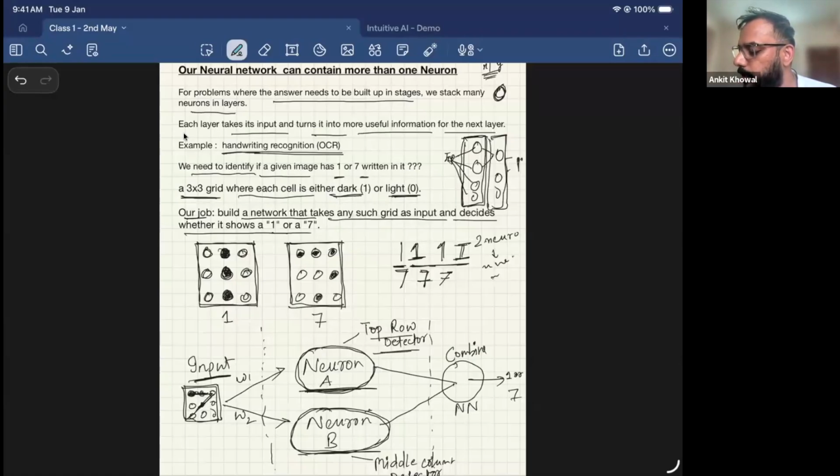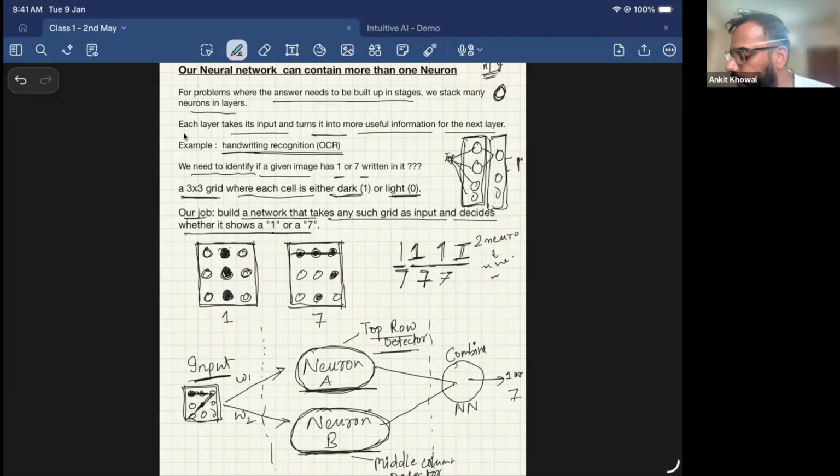What does top row detector mean? In order to figure out if it's a 1 or 7, I need to figure out whether the top row is lit or not. In case of 7, all three positions will be lit. In each cell, if it's a 1, these cells will be lit up; if it's a 7, these cells will be lit up. So the first neuron will just see whether the top row is lit or not. In 7, it will be lit up. In 1, it will not be, because only this is there.